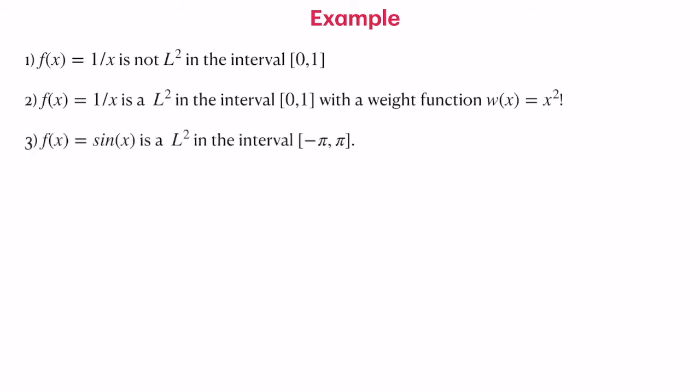So next is f of x is equal to sine x, which is an L2 function, which is a very trivial one. So we have another interesting function, f of x is equal to tan x in the interval from minus pi to plus pi. Is it L2 or not? That is for you to decide. Let me go ahead. The idea here is to go into Hilbert space, where functions form a vector space. Let's have a quick look at the idea of vector space.